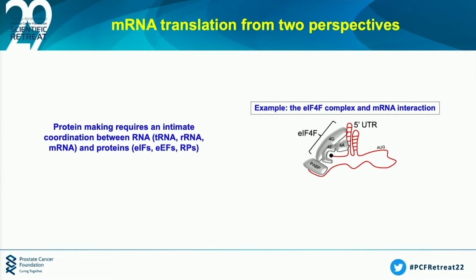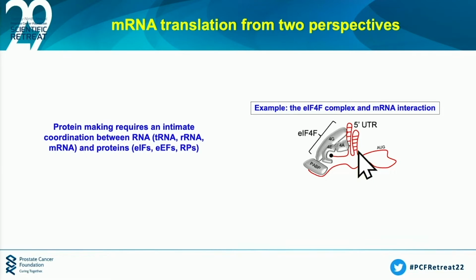A perfect example of this is when the eIF4F translation initiation complex, which Daniela talked about so nicely, interfaces with the 5' untranslated region. This collision enables the recruitment of the 40S ribosome, which of course is essential for translation.